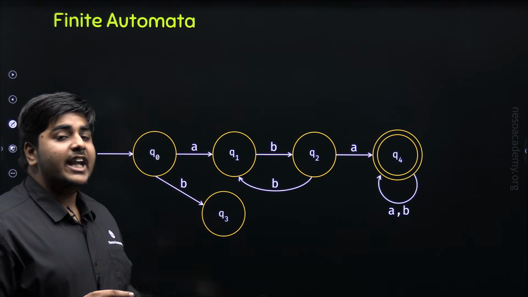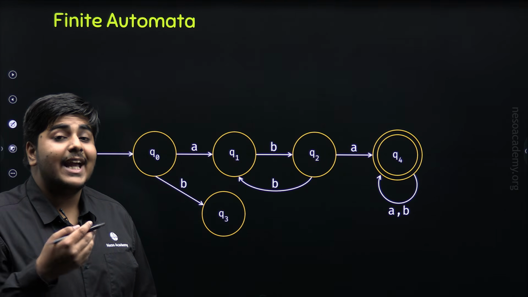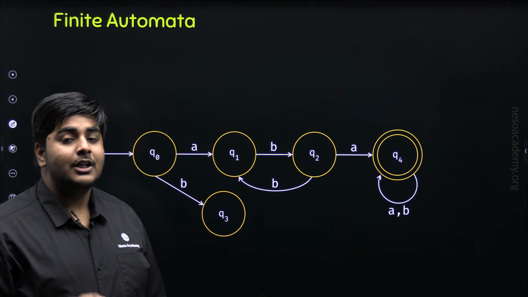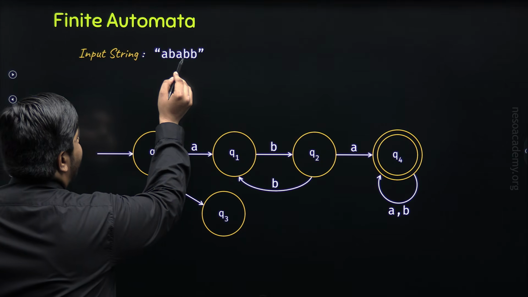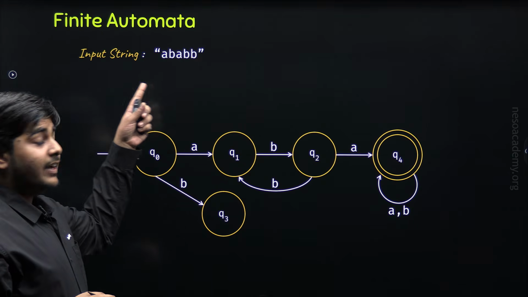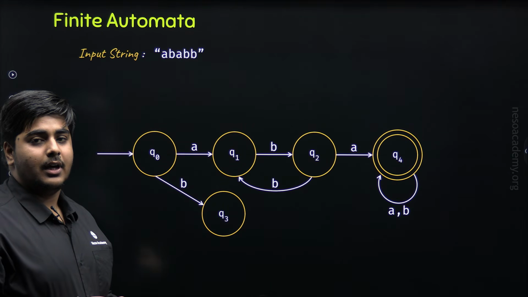Now, we will take a few input strings and we will check whether that input string will be accepted or rejected by the given finite automata. So let's take our very first string, A, B, A, B, B. Now, we will check whether this string is accepted or rejected by this automata.